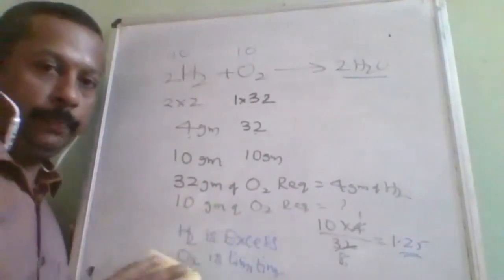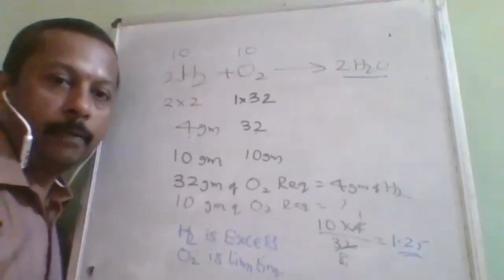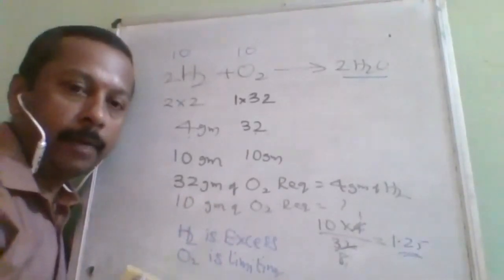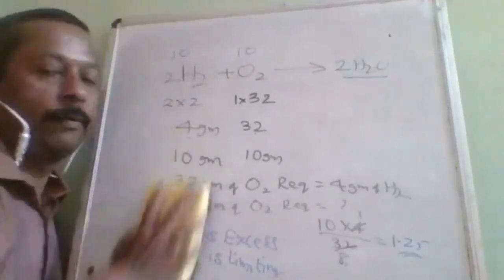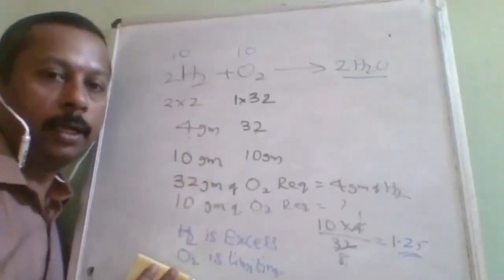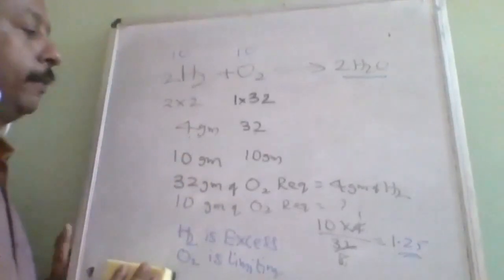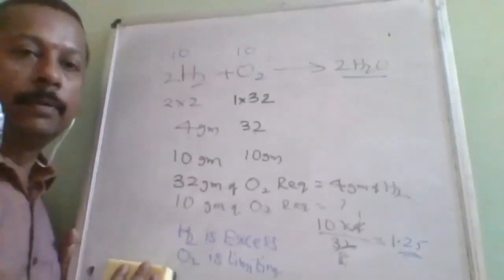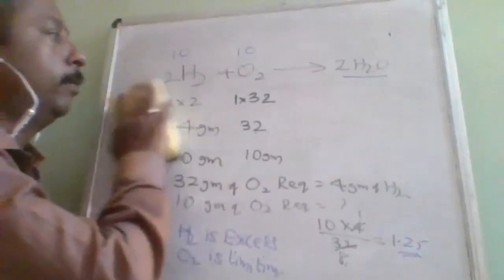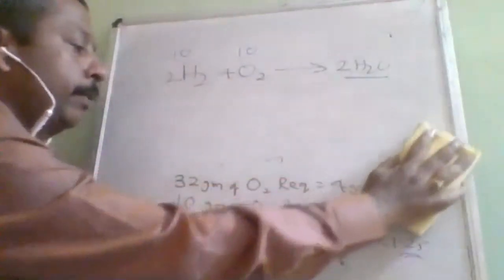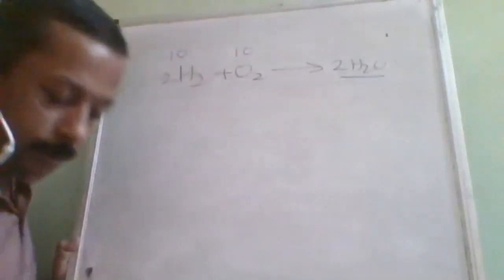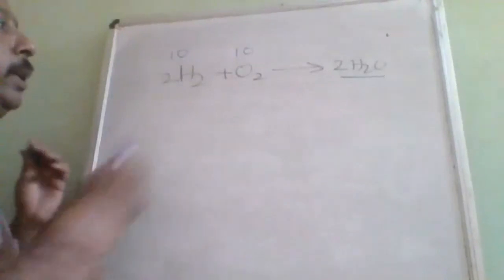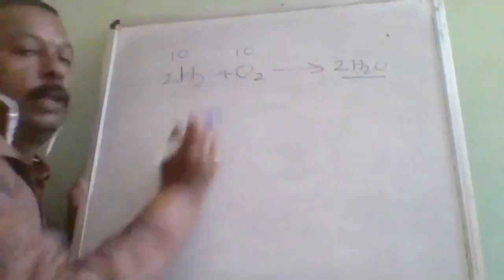First step, what we have done: we have identified which is the limiting reagent and which is the excess reagent. I think this procedure is understood now. After confirming which is limiting and which is excess, we proceed as per the limiting reagent. Oxygen is the limiting reagent here, so oxygen will decide how much water will be formed.